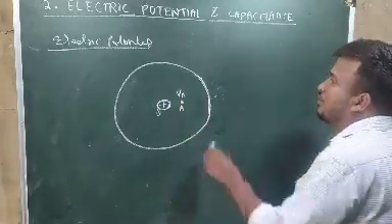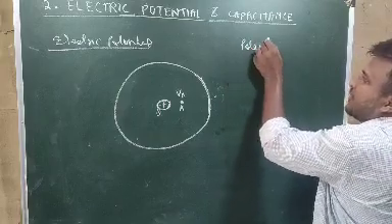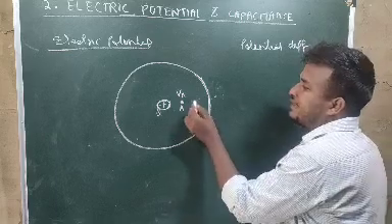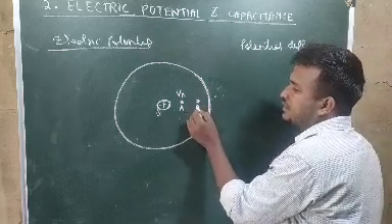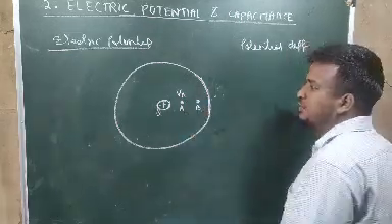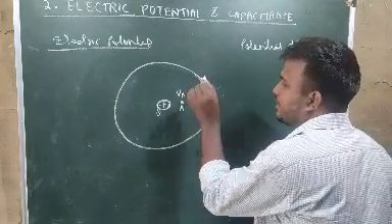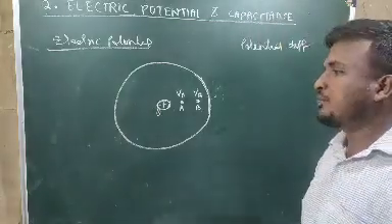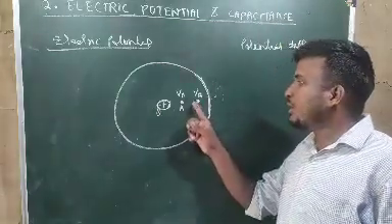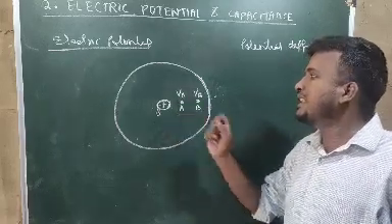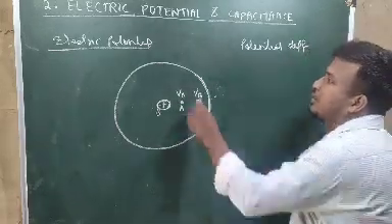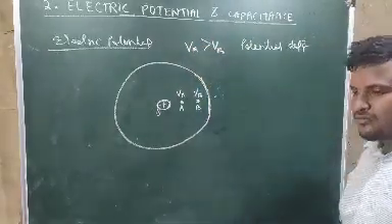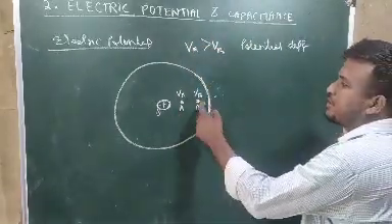Now, potential difference. Suppose a point A is there, and another point here, point B. So here the potential will be VB. Now, at which point will the potential be more, at the point A or at the point B? Since the work done is more at the point A, the potential at the point A will be greater than the potential at the point B. That means VA must be greater than VB.